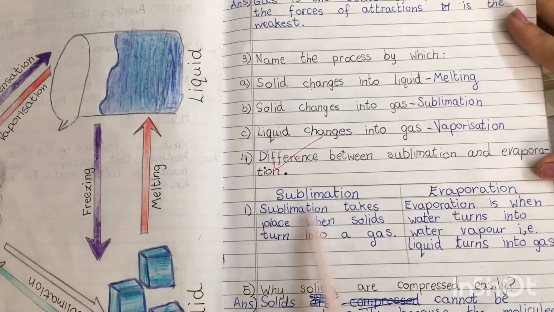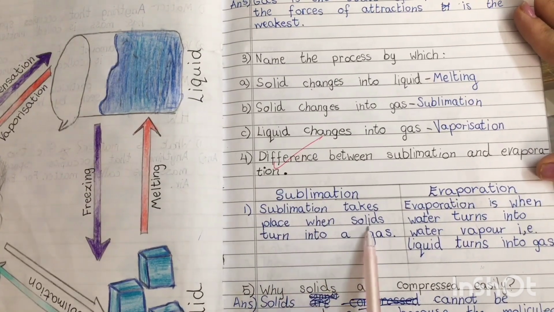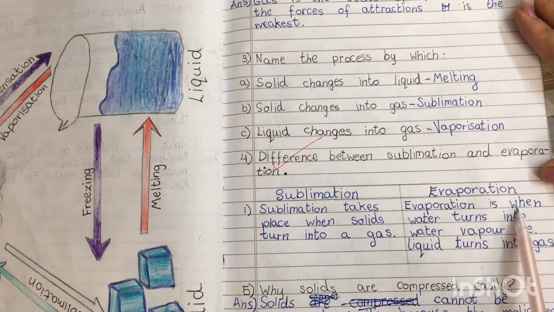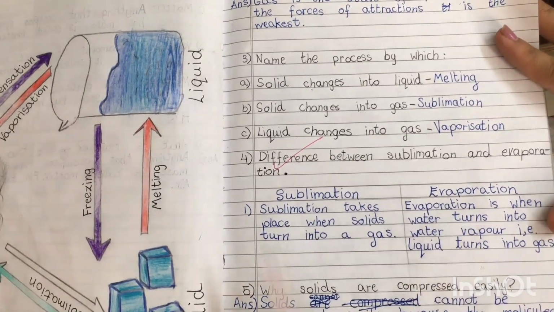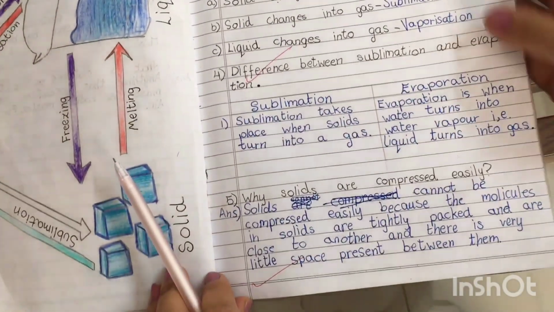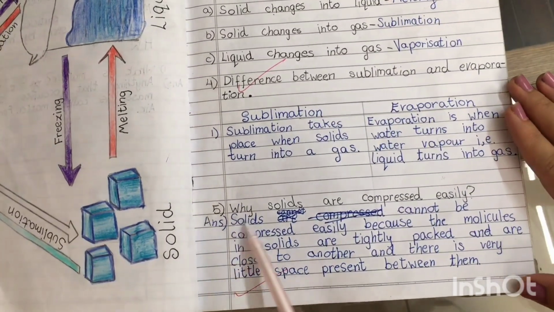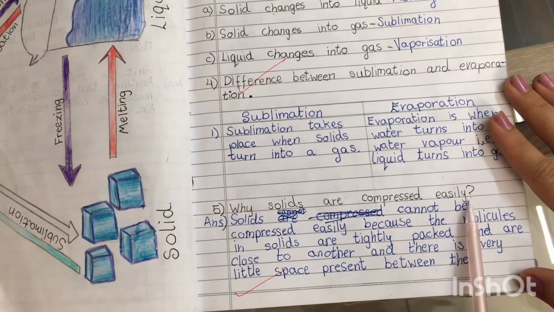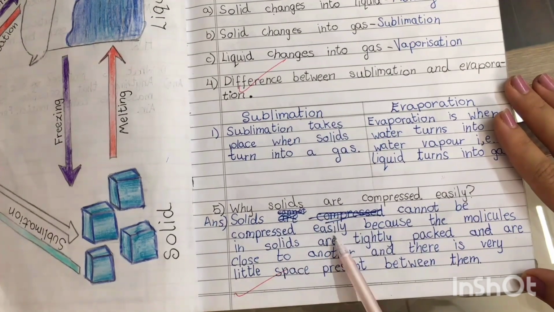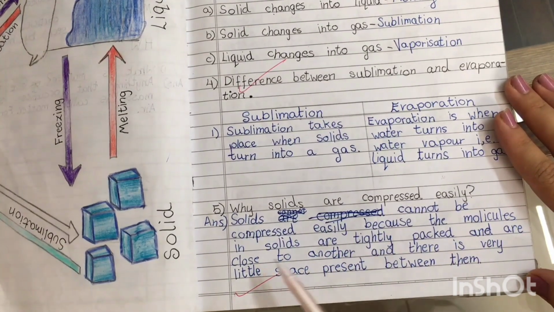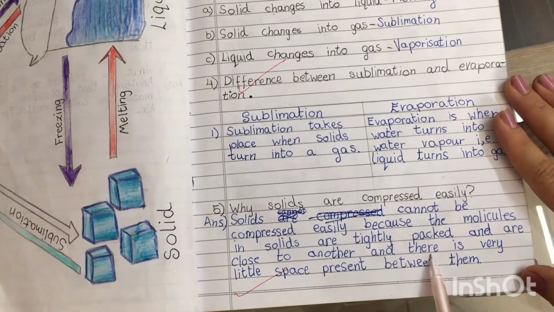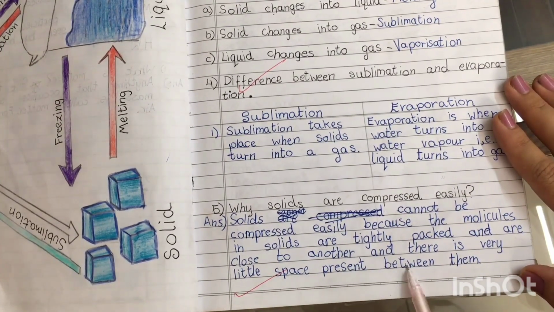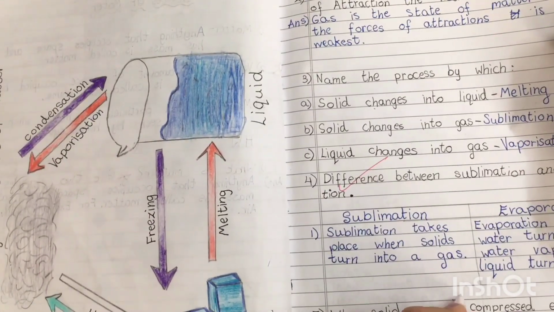Sublimation takes place when solids turn into a gas, and evaporation is when water turns into water vapor. For example, liquid turns into gas. Number 5, the question is, why are solids not compressed easily? Solids cannot be compressed easily because the molecules in solids are tightly packed and close to one another, and there is very little space present between them.